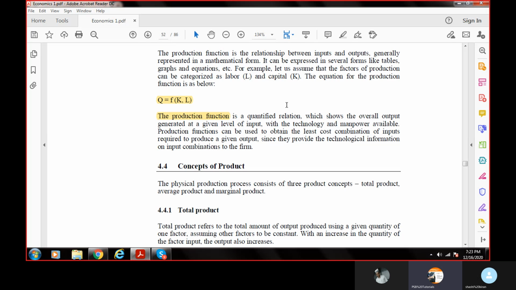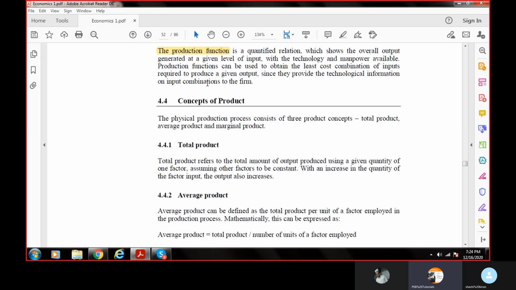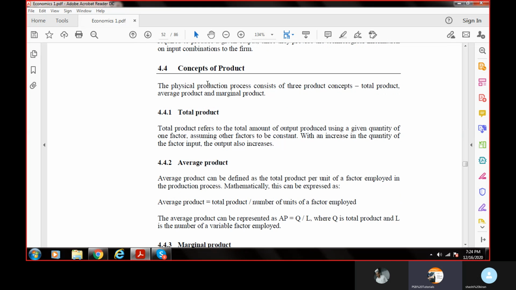If we are talking about a production function or any economic function, then the other variables have to be constant, like we did earlier with the demand function. In the law of demand, I told you that there is an inverse relationship between price and demand of a product, keeping other things constant. That means I have to keep other factors constant. Same here: if I am stating a relationship between the output and the input, then the other factors, that is the technology, the manpower and others, have to be kept constant.